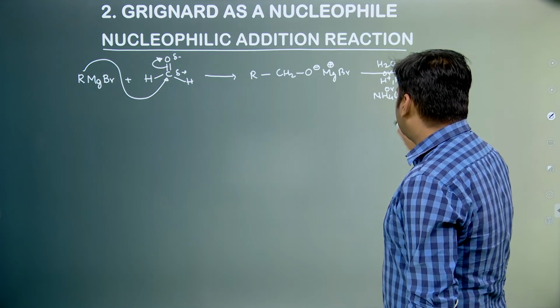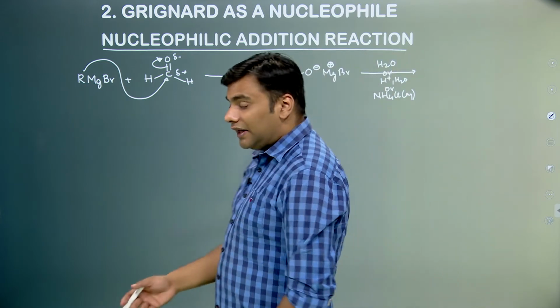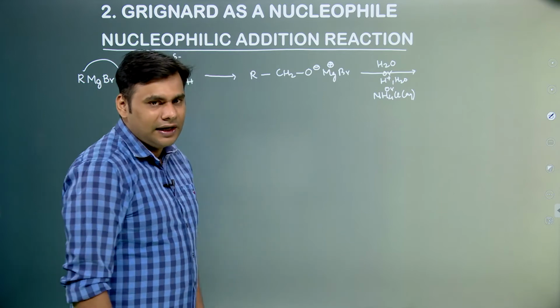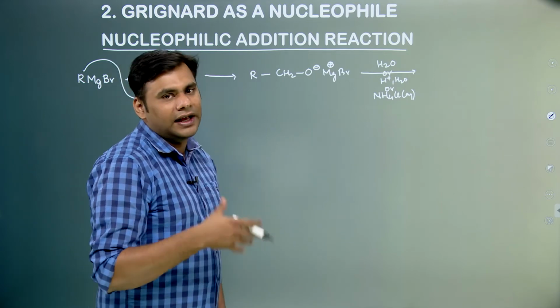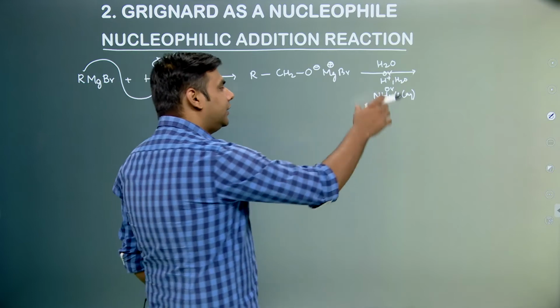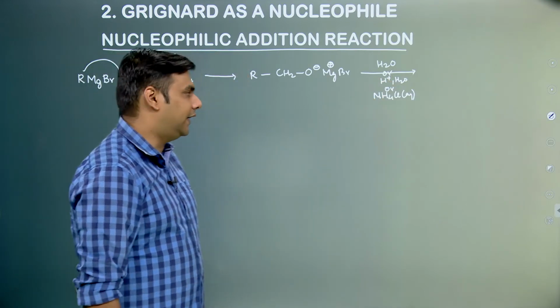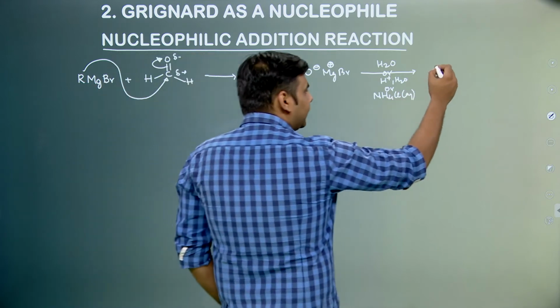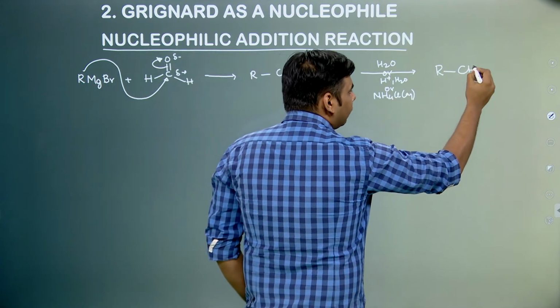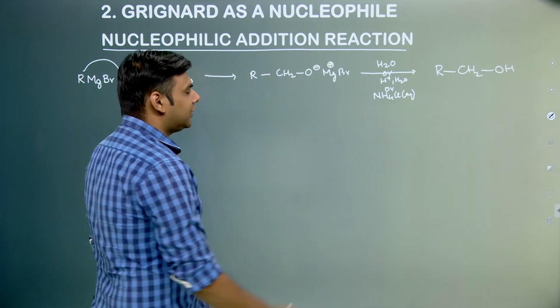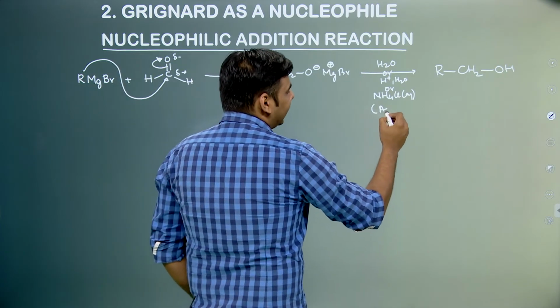If we take an aqueous solution of ammonium chloride, it will be acidic in nature because it is made up of ammonium hydroxide and HCl, ammonium hydroxide being a weak base and HCl being a strong acid. So, these salts when dissolved in water give a solution that is acidic in nature. So, basically this will hydrolyze and form our CH2OH. This last step is also called acidic workup.